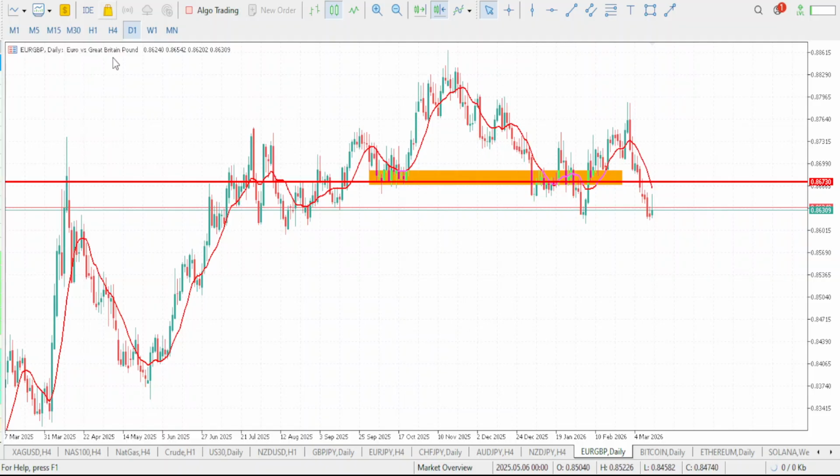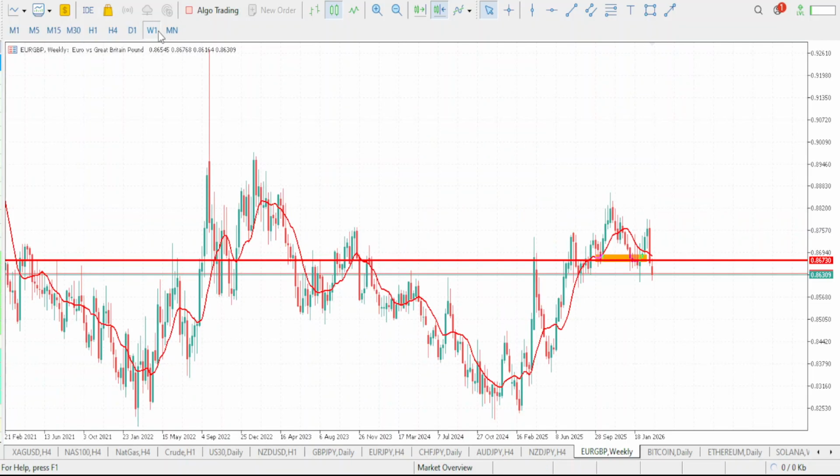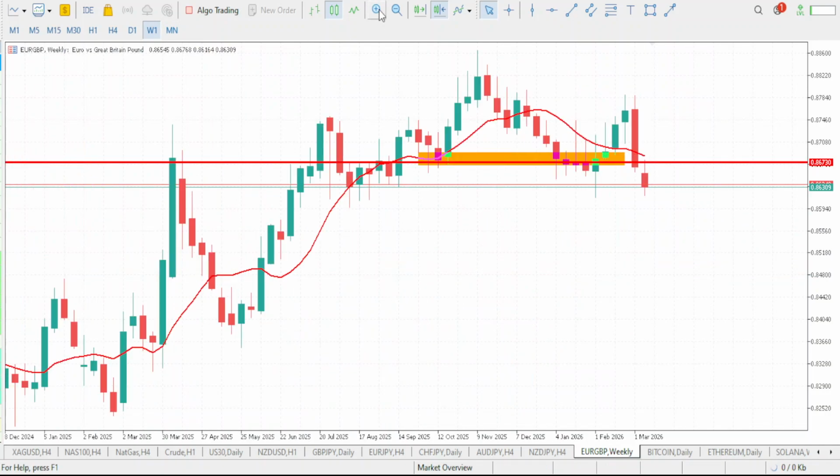Now let's start with our trend on EURGBP. We all know that before we take a trade, we need to know what the trend is. But first, we did an analysis last week on EURGBP, and I told you clearly that EURGBP will give us a bearish move for the week, and this is exactly what EURGBP did give us. You can see that our analysis was absolutely correct.